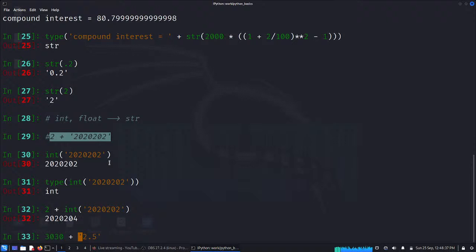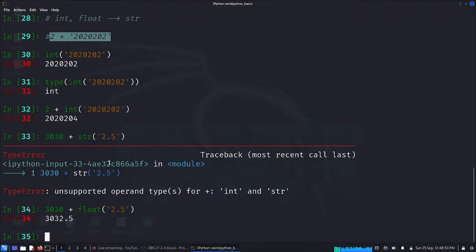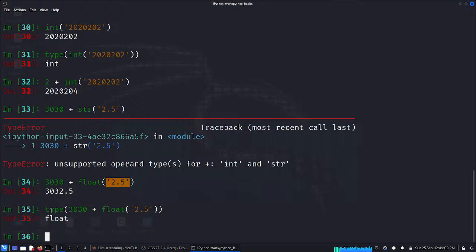So I convert it into a float. We converted a string into a float object, and then we added. So this whole thing has now become a floating point object.